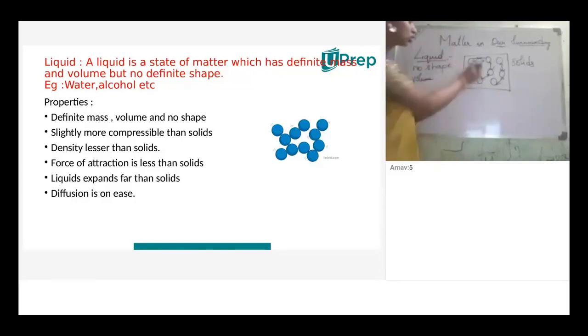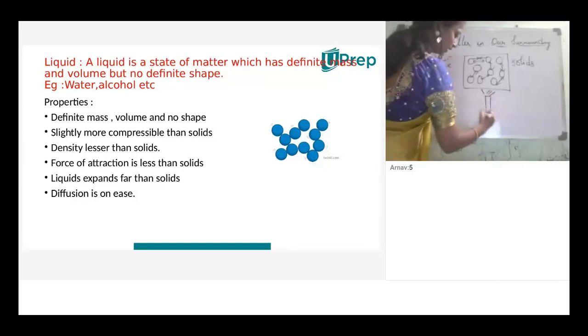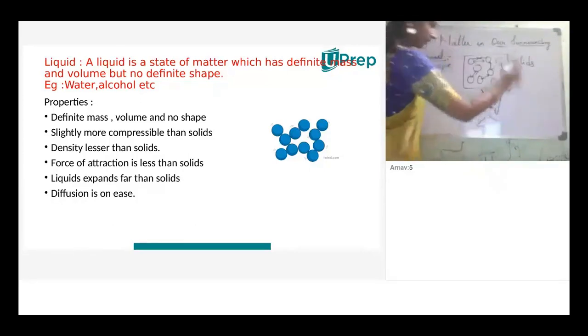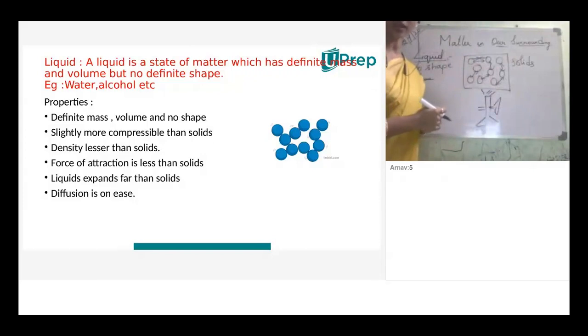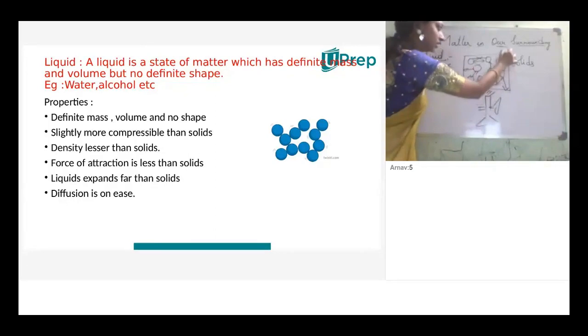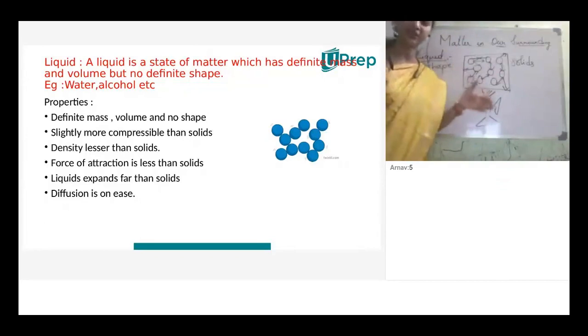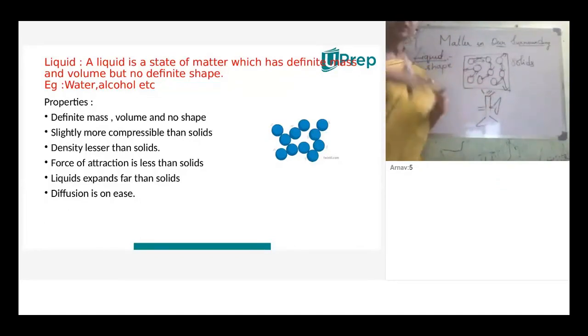Whatever. So the force of attraction between the liquid particles is less when compared to solids. Liquids expand far more than solids. When you heat the liquid particles, what happens? Their kinetic energy will be more. Then they strike the walls of the container and move, so that they can easily expand. Expanding is nothing but giving more space between the particles. So when we compare with solids, liquid expands far more than solids.